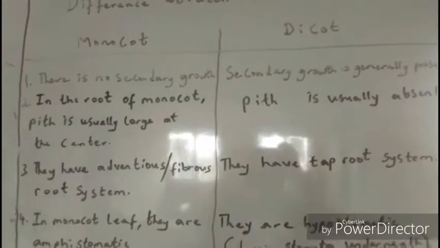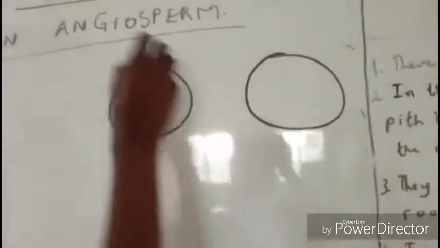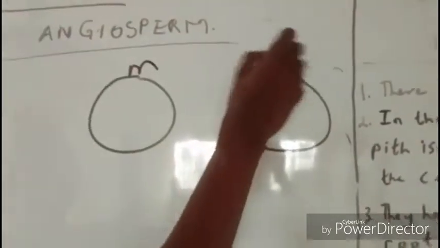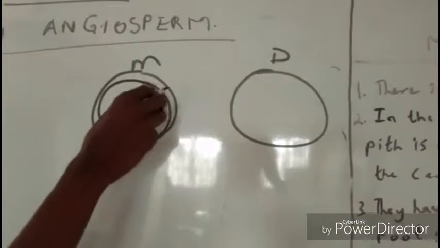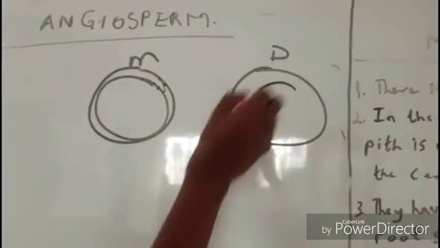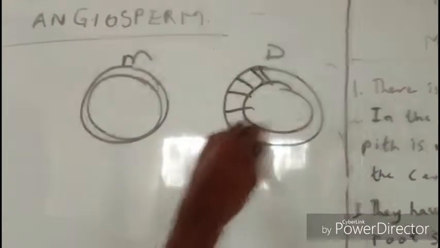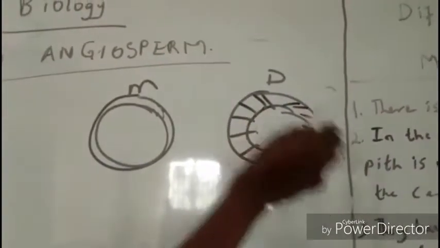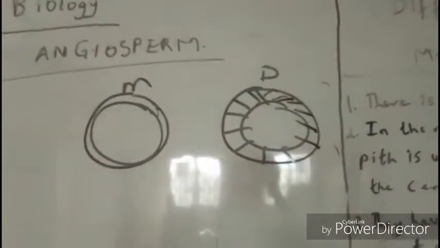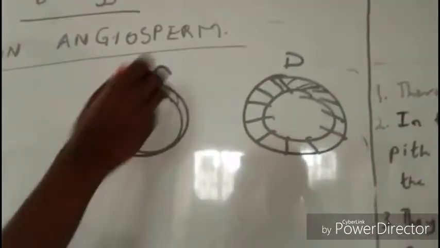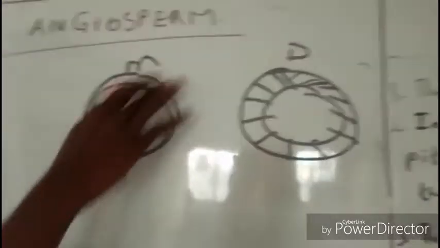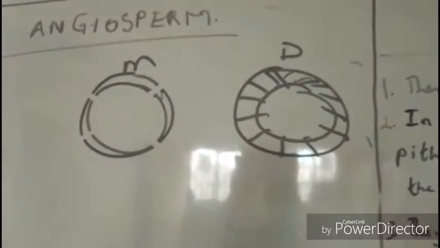When you have a cross section of a monocot and a dicot, the body of the monocot does not become so hard. That means secondary thickening happens in dicot. So dicot undergoes what we call secondary growth. That's why you can use them for wood. They are strong. But monocots don't undergo secondary thickening, so you can't use them for wood.